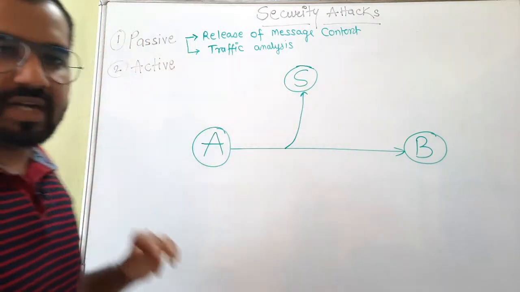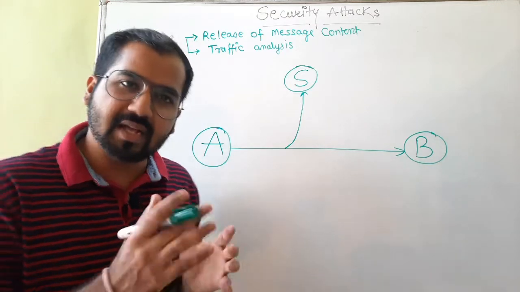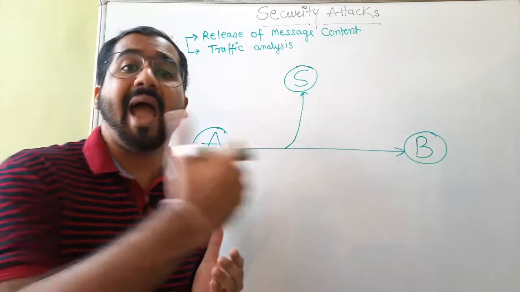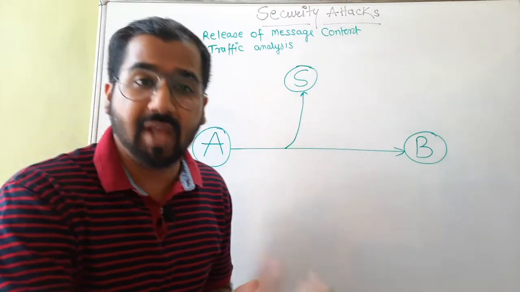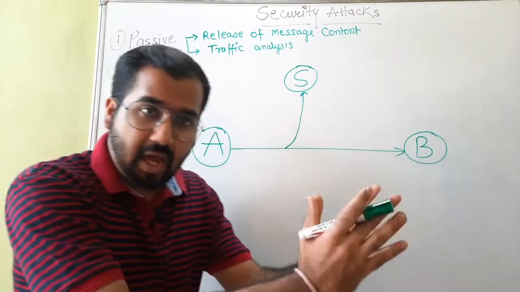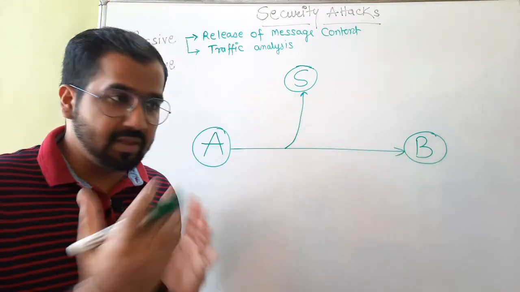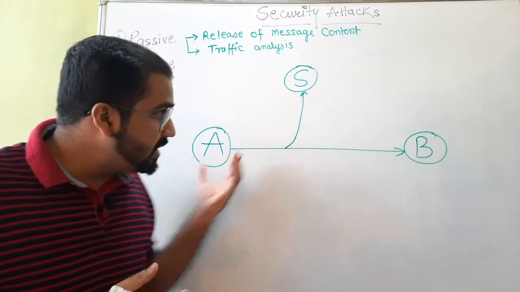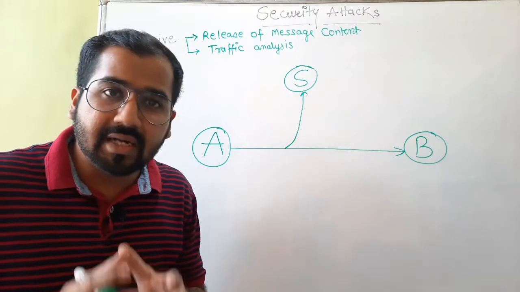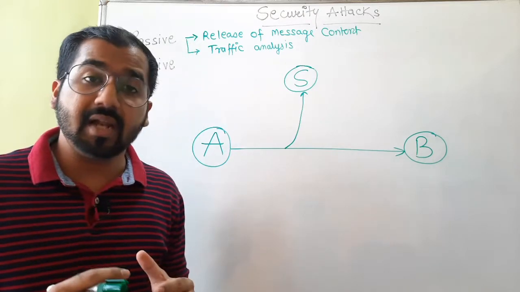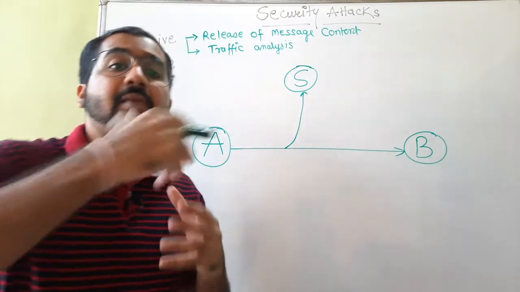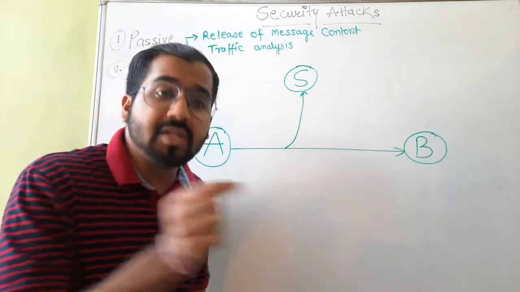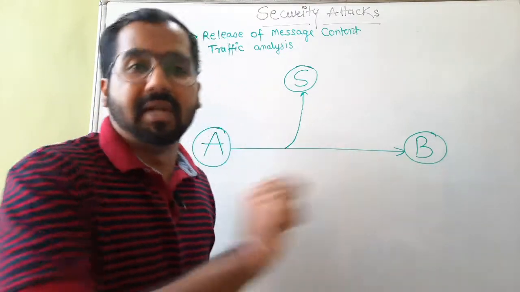Now let's move and understand the second category of security attacks, that is active attacks. What do we mean by active? As the name suggests, the nature of this attack is active. That means whatever data and messages in that communication or session are being transmitted from sender to receiver are getting corrupted, modified, and altered by the attacker by introducing error bits.